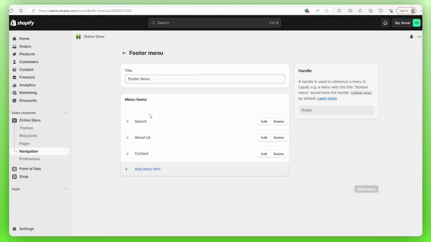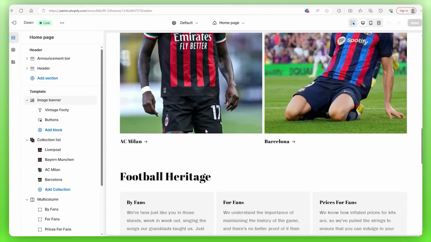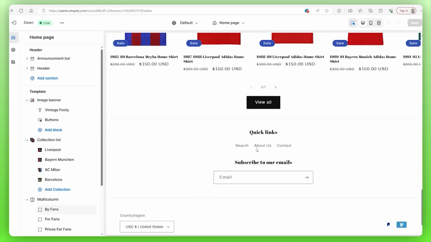Now, let's go back to our theme editor and see what the menu looks like right now for both the header and footer. So we'll go back to the tab with our theme editor, and you'll see that our header now includes the items we entered from the navigation section, and then if we scroll down to the bottom, our footer has the other items we included.